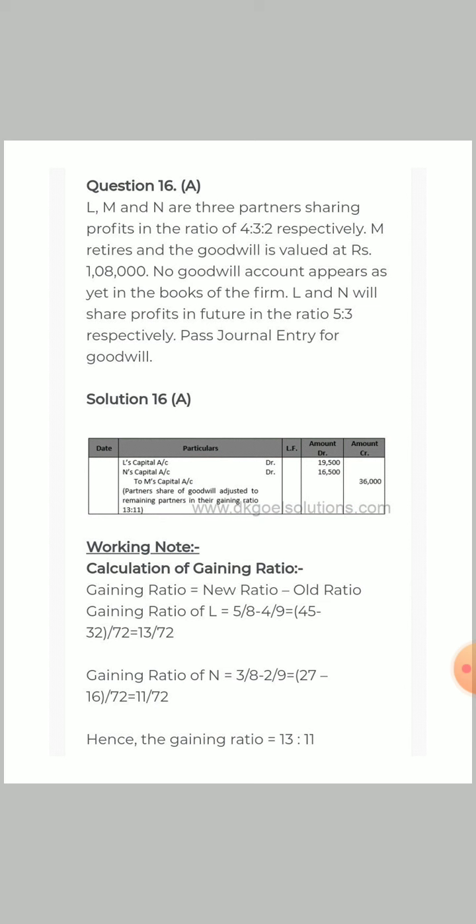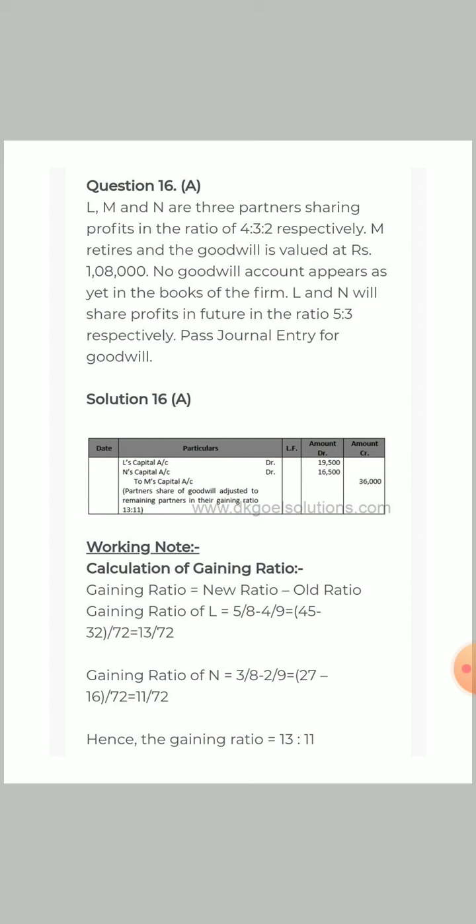Like in question number 16a, there are three partners L, M, and N who are sharing profits in the ratio of 4, 3, and 2. M retires. M retires means the partner with 3 by 9 share retires, and the goodwill is valued at 1,08,000. So his share will be 1,08,000 multiplied by 3 upon 9, that is 36,000 worth of goodwill. No goodwill account appears as yet in the books of the firm. L and N will share profits in the ratio of 5:3. So we have got the old ratio, the new ratio, and the goodwill. We have to pass the journal entry for goodwill.